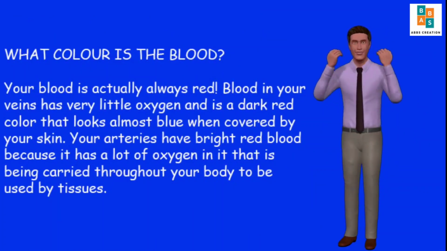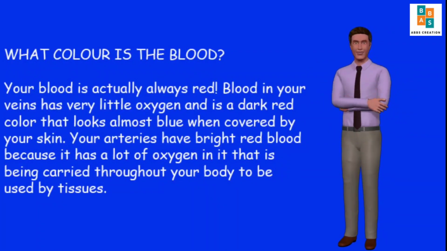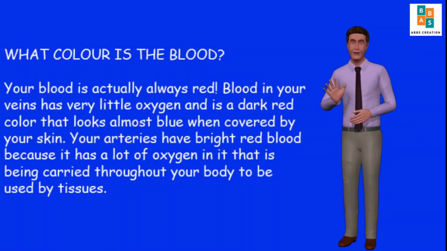What color is the blood? Your blood is actually always red. Blood in your veins has very little oxygen and is a dark red color that looks almost blue when covered by your skin. Your arteries have bright red blood because it has a lot of oxygen in it that is being carried throughout your body to be used by tissues.